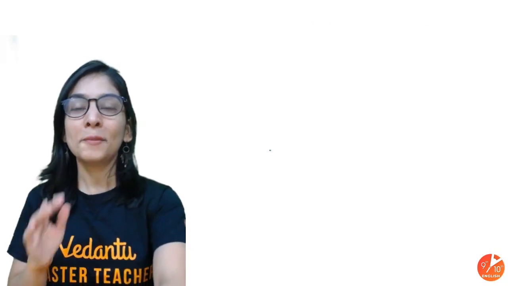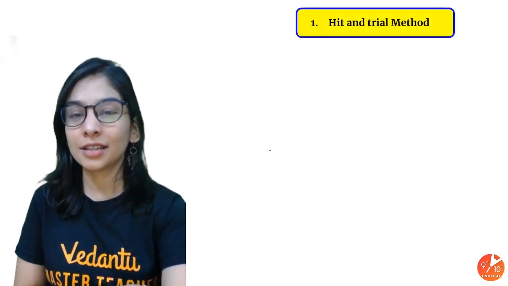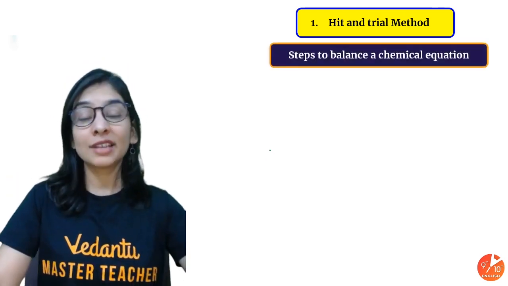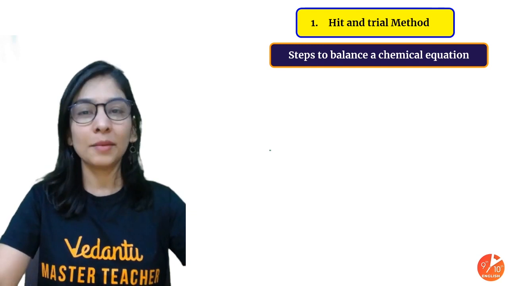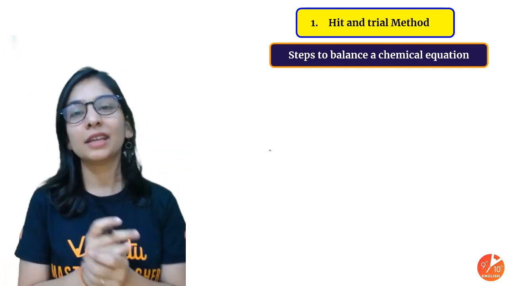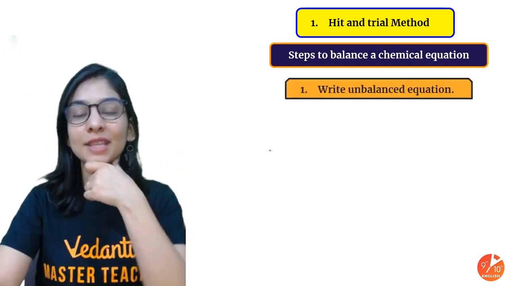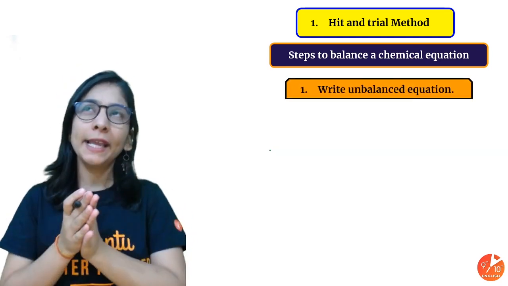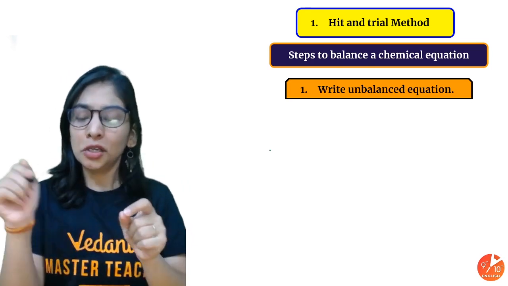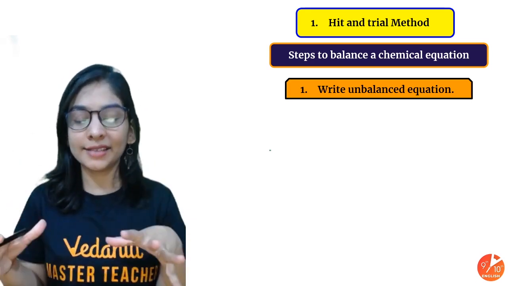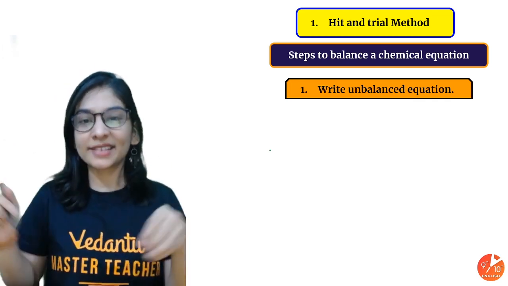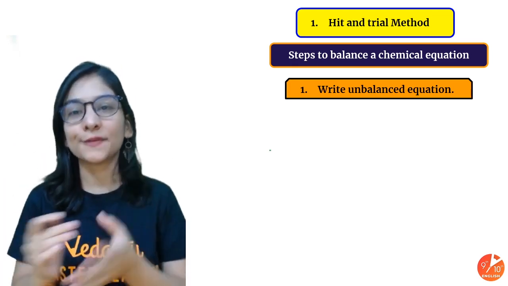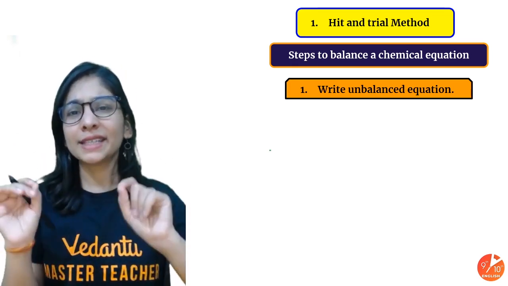So the main way to balance a chemical reaction is to follow the law of conservation of mass, and the method that's there in your syllabus is the hit and trial method. We are hitting some number and trying it. So what are the steps that we are going to follow? Follow these steps if the question comes for 3 marks. Don't make a chaotic representation and that's it. No, that's not the right way. Write all the possible steps if the question is for 3 marks. For 1 mark, you can simply tell in very short.